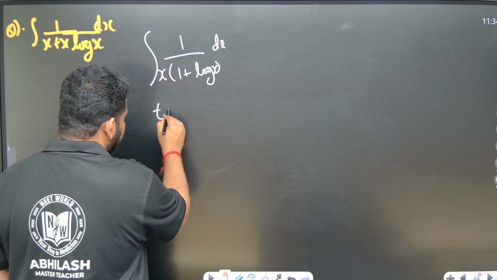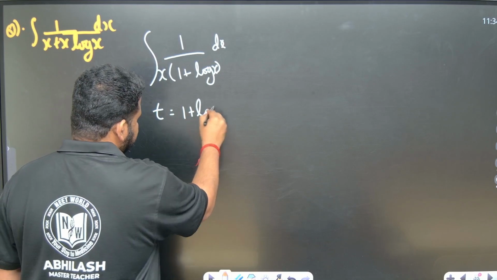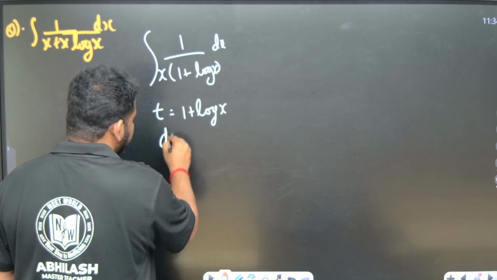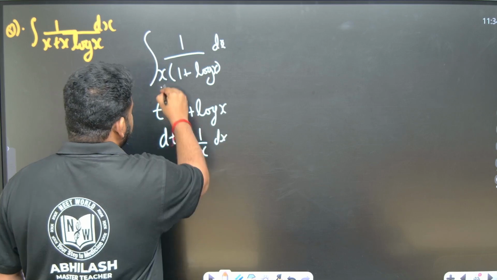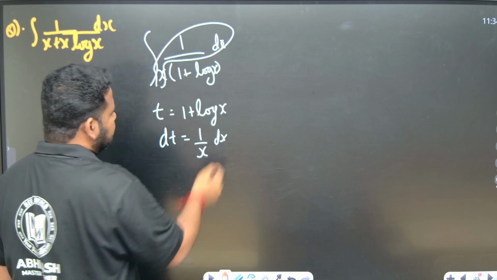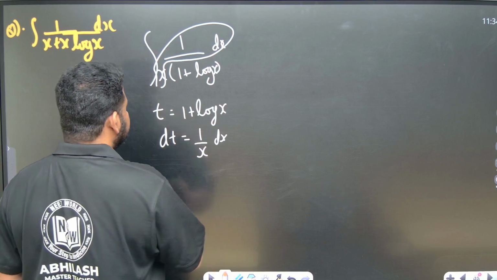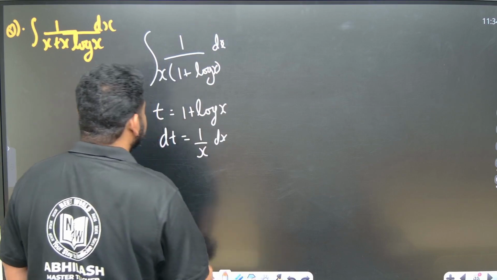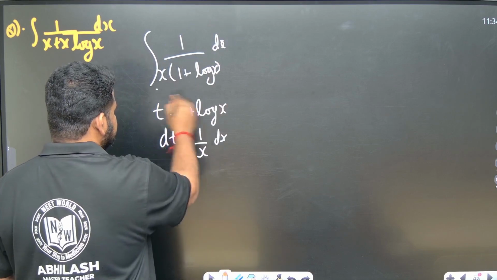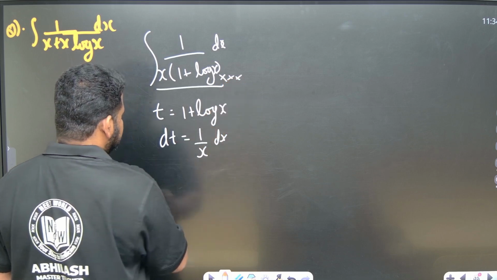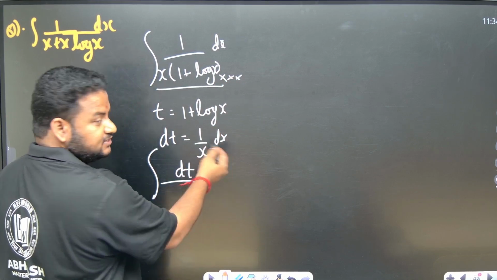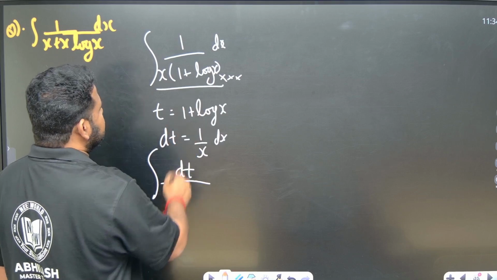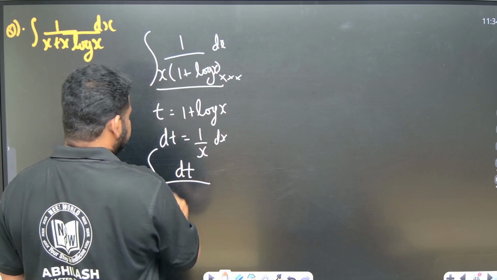Now whatever is within the bracket, please take it as t. So t is equal to 1 plus log x. So dt will be equal to, 1 differentiates to 0, so 1 by x dx. This 1 by x dx will become equal to dt. This is my star step. So this will become the integral of dt by t.